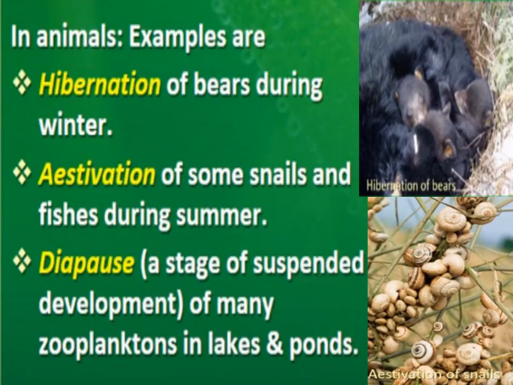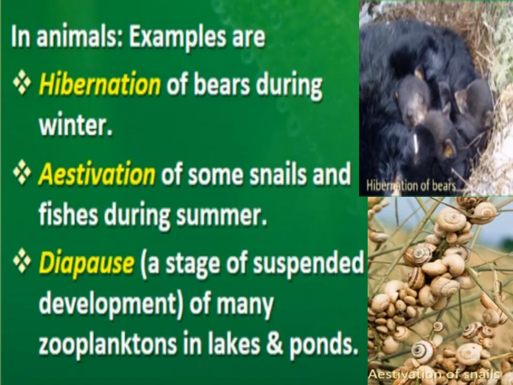Second is the picture of snails, showing estivation of snails. Hibernation means winter sleep and estivation means summer sleep. Some snails and fishes undergo estivation during summer season, meaning summer sleep. In both hibernation and estivation, metabolic activities are reduced so that the organism can survive during those unfavorable conditions.